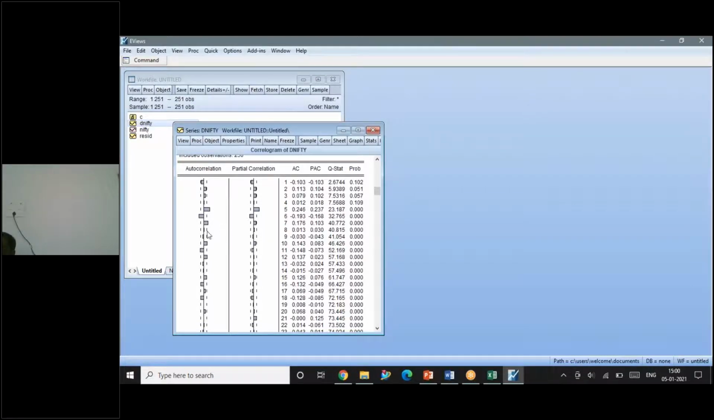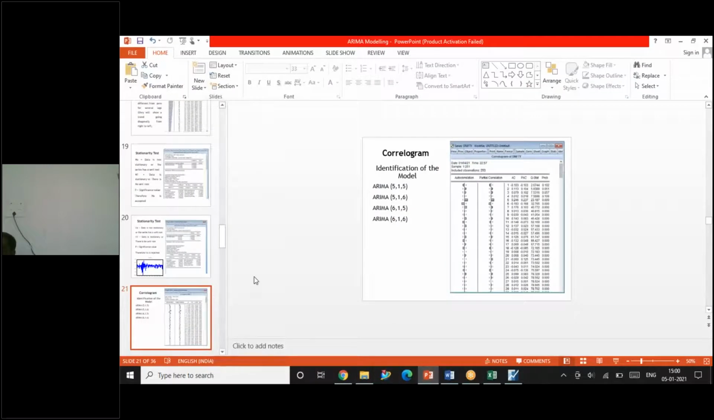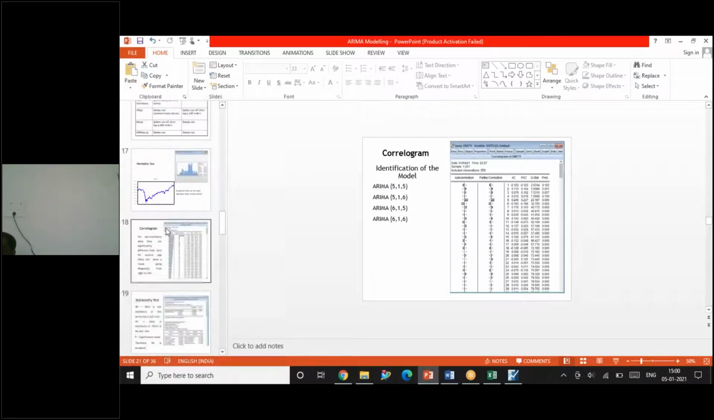So why I showed you this is, when you're identifying the model ARMA structure, you have to be aware of significant spikes. Only then will you be able to estimate the parameters. So let me go back to my PowerPoint slide and I will show you. These are the things which we have discussed so far.